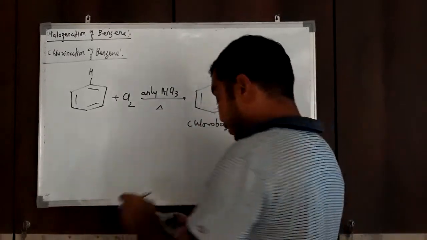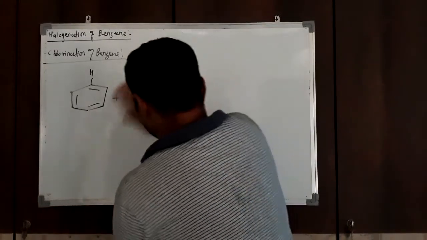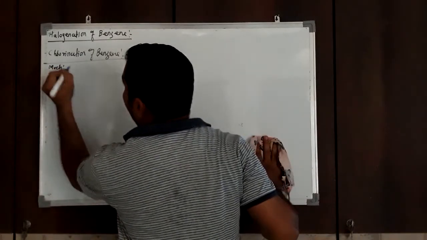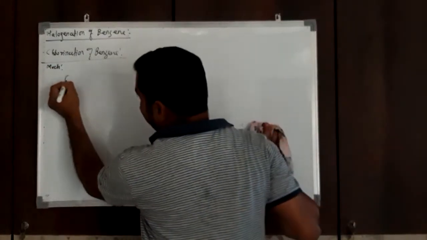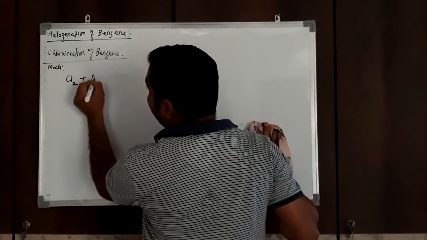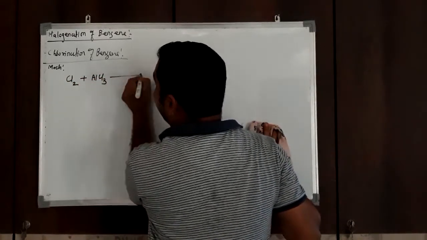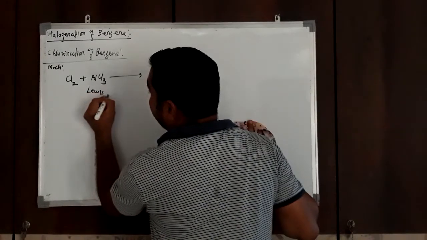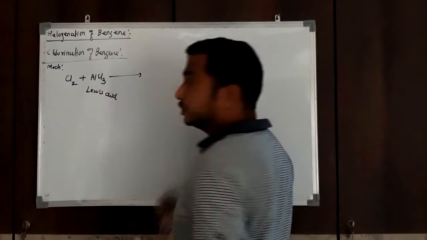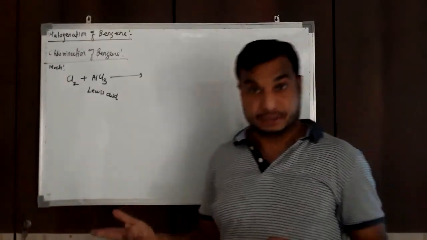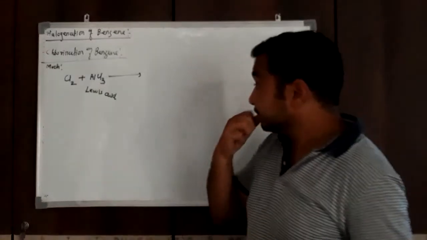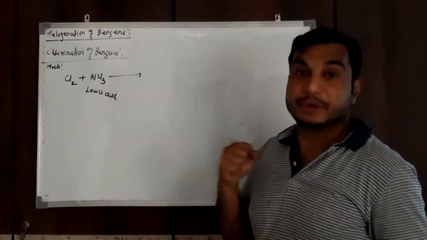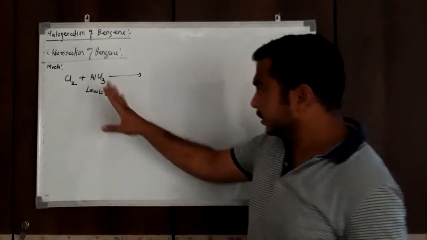Now, what happens during the reaction? Let us discuss the mechanism. See what happens: the chlorine molecule reacts with anhydrous AlCl3. AlCl3 is a Lewis acid. It has a tendency to gain an electron pair, a lone pair of electrons from another species. Therefore, it is a Lewis acid.